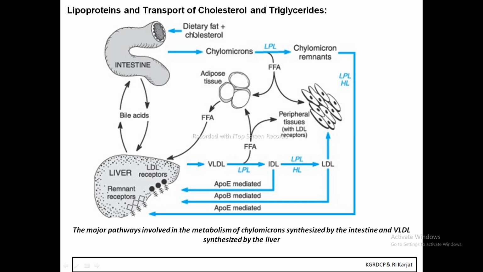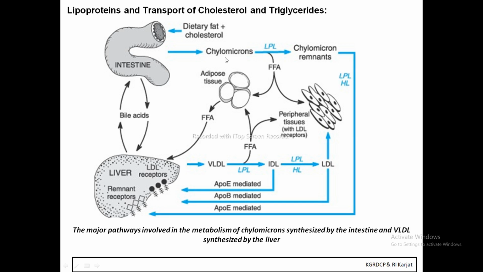Whatever dietary fat or cholesterol we eat enters into the intestine. From the intestine, it forms the chylomicrons. That dietary fat and cholesterol get converted into the lipoprotein called the chylomicrons.